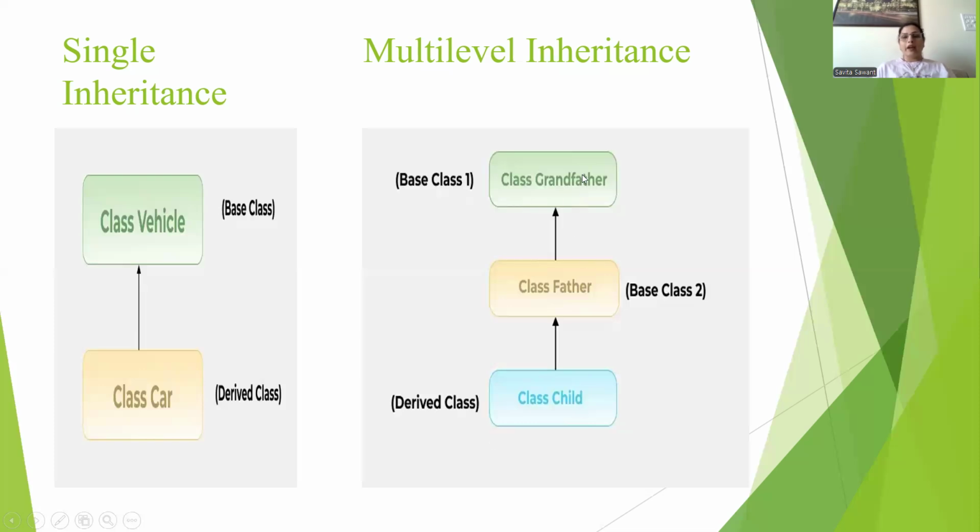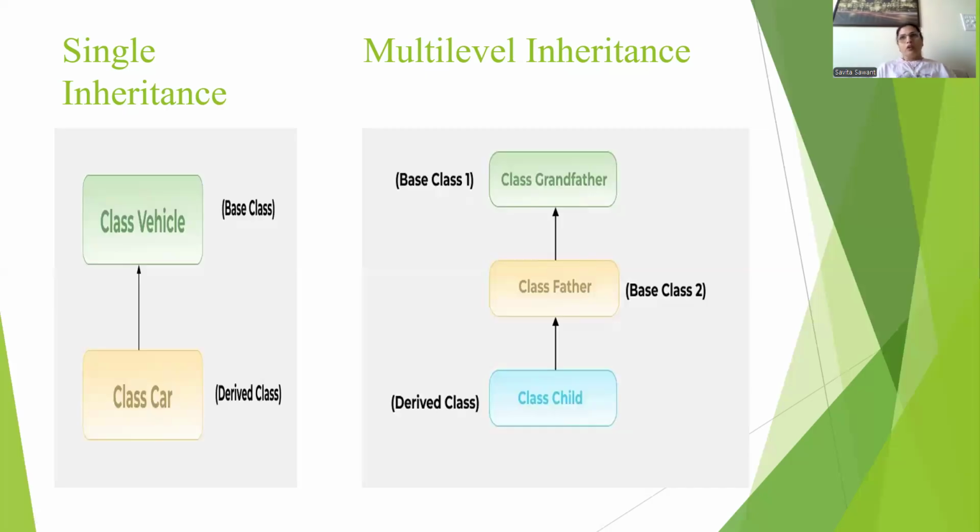And class grandfather is a superclass for father as well as for child. So here multiple levels are present. Single inheritance has only one superclass and only one subclass. But in multi-level inheritance, there are multiple parent classes and multiple children.